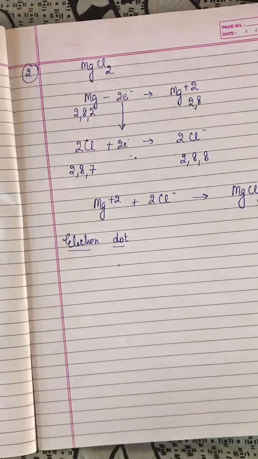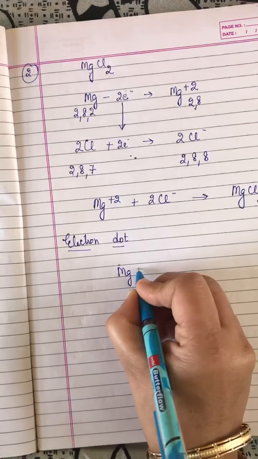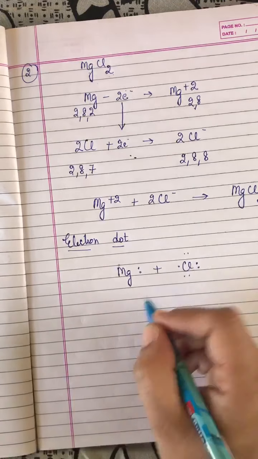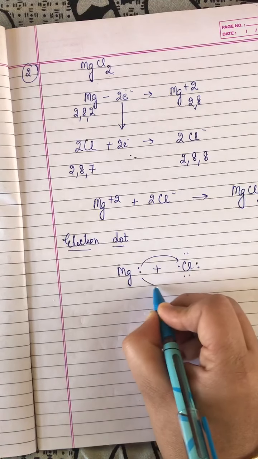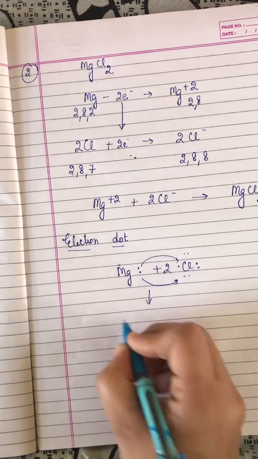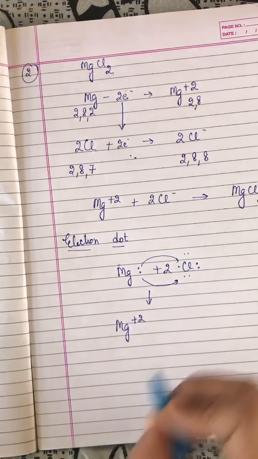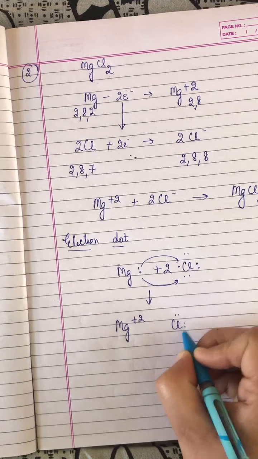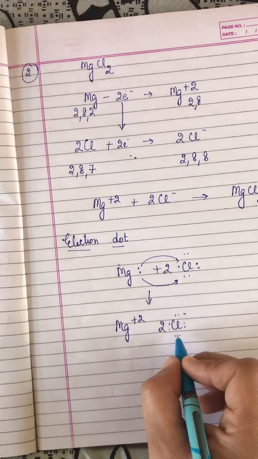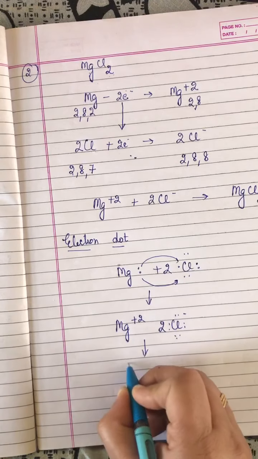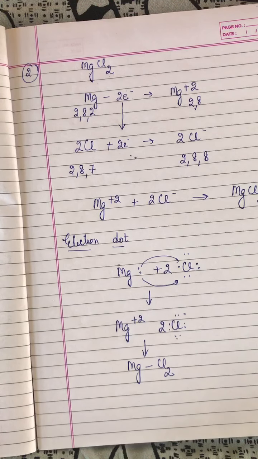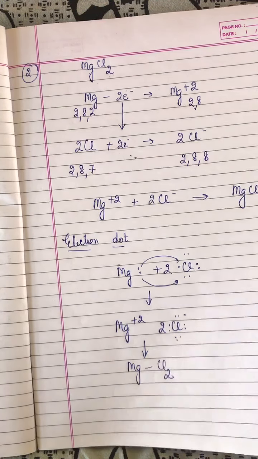Same way as we have done in NaCl, magnesium has 2 valence electrons and chlorine has 7 valence electrons. So magnesium will give these 2 electrons to how many chlorine atoms? 2 chlorine atoms, and ultimately magnesium will carry positive 2 charge and chlorine will carry negative charge. But how many atoms? 2 atoms. So 2 atoms will gain 2 electrons and a bond is formed between magnesium and chlorine, and it is known as MgCl2. So orbital diagram is not there, so that we will not do.